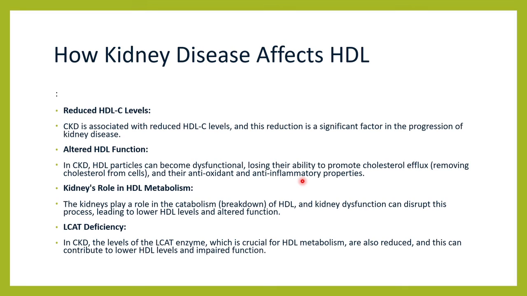So what happens is, in chronic kidney disease, the HDL particle becomes dysfunctional. The structure and function of this HDL change, because of which it loses the ability to do its function. Function of what? Carrying the excess cholesterol, its antioxidative property, anti-inflammatory property, etc. And also the kidney plays an important role in the breakdown of HDL. So when the kidney function itself is hampered, this can disrupt the process of HDL metabolism. So then there is a low level of HDL, and that too with an altered function.